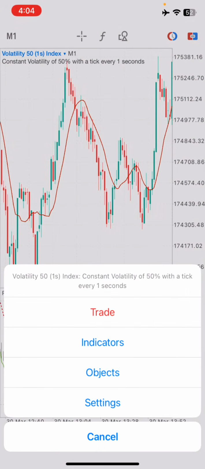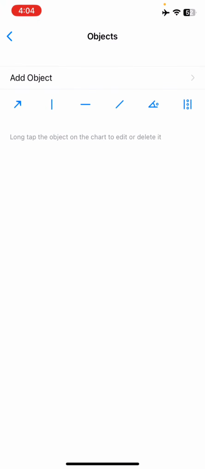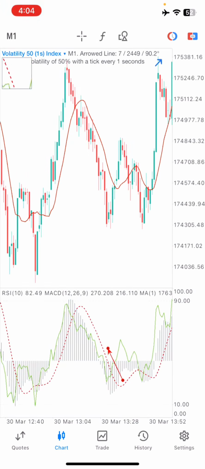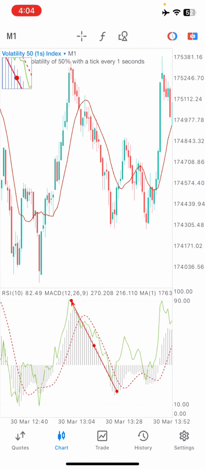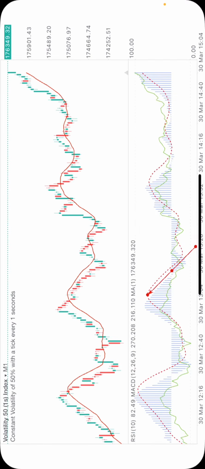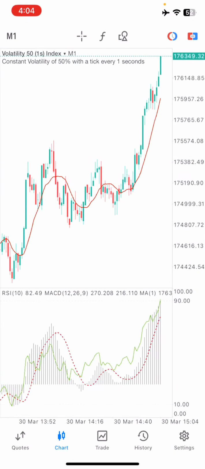The first thing you need to wait for is a touch at the 90 levels, which is the overbought level. When you see this touch the 90 levels, then you wait for a breakout right here. When you see the breakout, sometimes you can wait for a test, and sometimes you can jump into the position straight away.